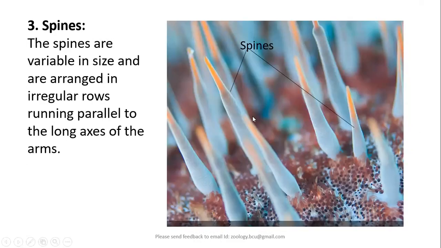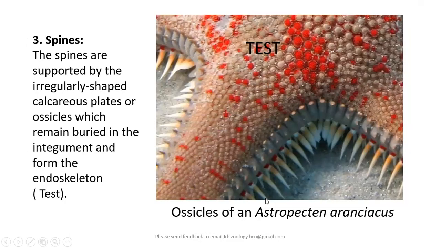And the spines are of variable size, as you see here. Some of them are big, some of them are small, and they are arranged in irregular rows running parallel to the long axis of the arm. These spines are supported by irregularly shaped calcareous plates or ossicles, which remain buried in the integument.